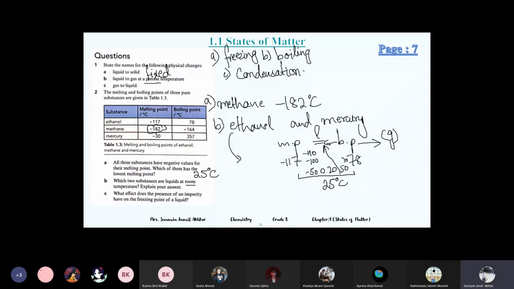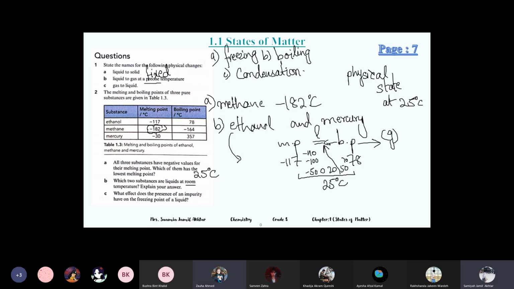For methane also you can check what its physical state is at room temperature, because they can also ask you this question: this is the melting point and this is the boiling point of methane, and what is its physical state at room temperature? Physical state at room temperature means at 25, is it solid, liquid, or gas?